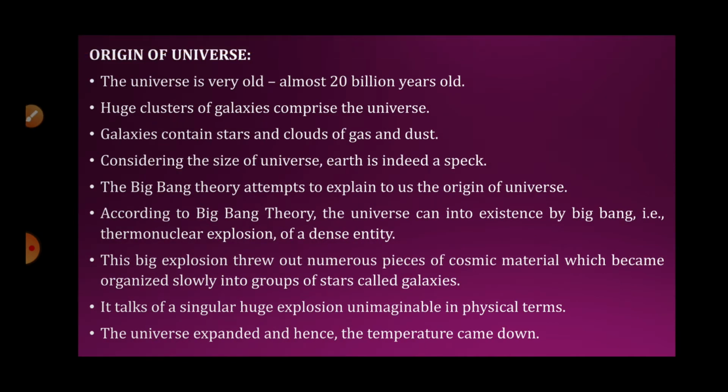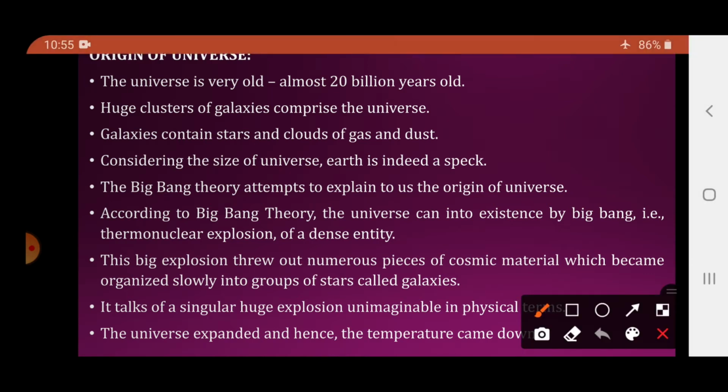So first of all, we will see the origin of the universe. Now students, the universe is almost 20 billion years old. How old is it? Almost 20 billion years old. Now, what is present in the universe? Huge clusters of galaxies comprise the universe.